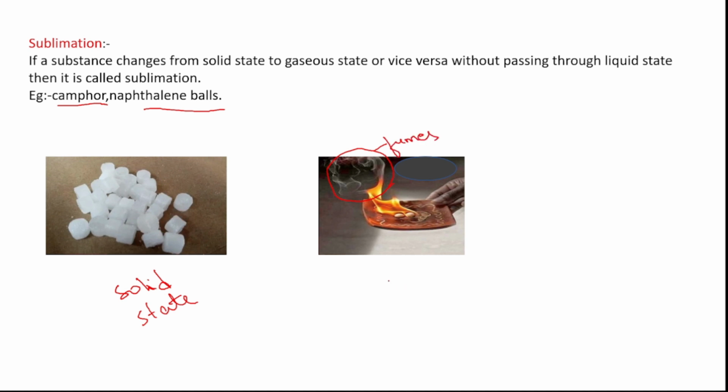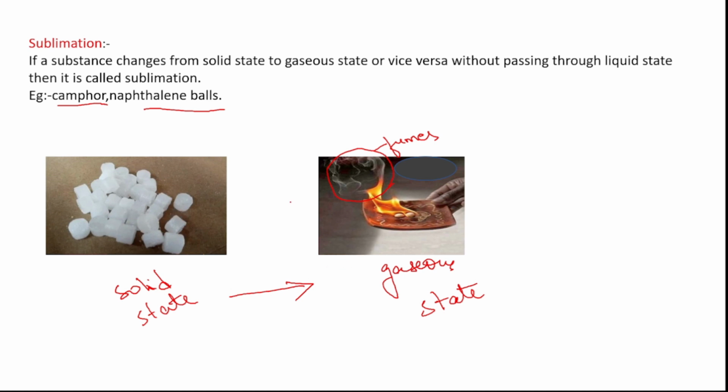So this is in gaseous state, that is, camphor is changing from solid to gaseous state directly without passing through the liquid state. The same happens with naphthalene balls.